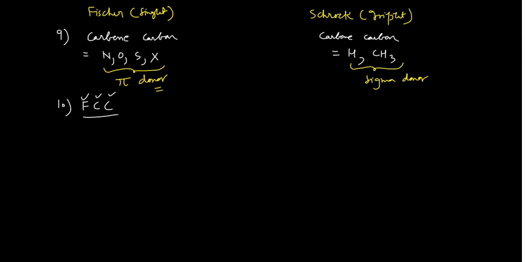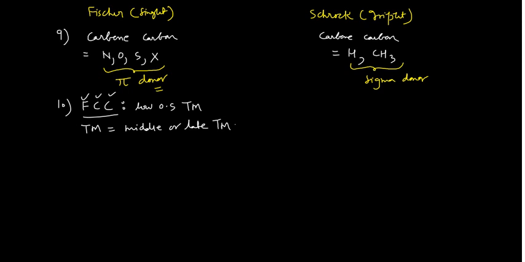Whenever you have been given the Fischer carbene complex, then your transition metal would be in a low oxidation state, and all the transition metals in the Fischer type of carbene are the middle or late transition metals.